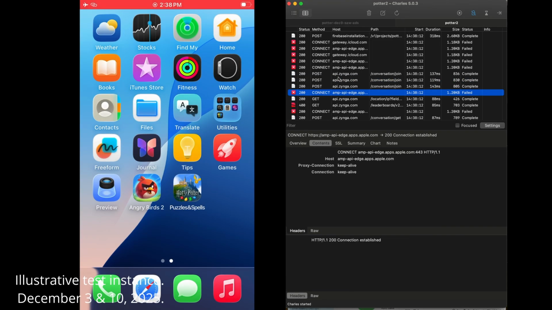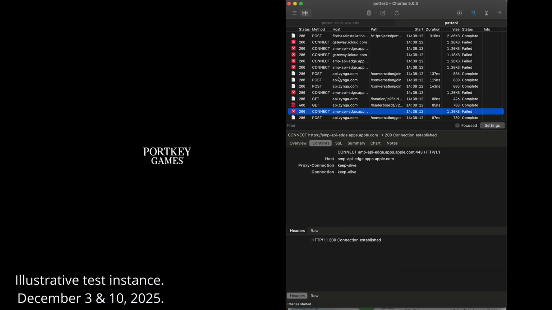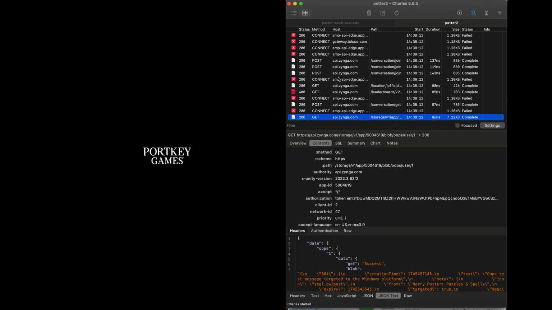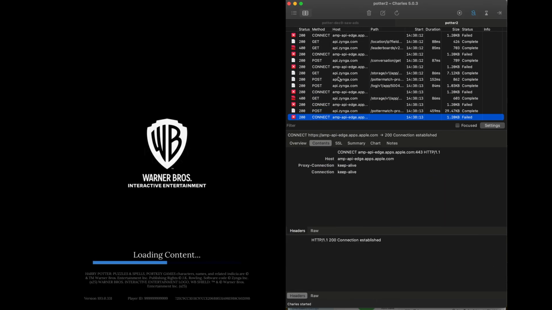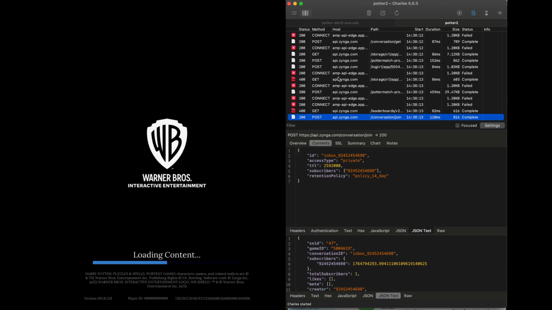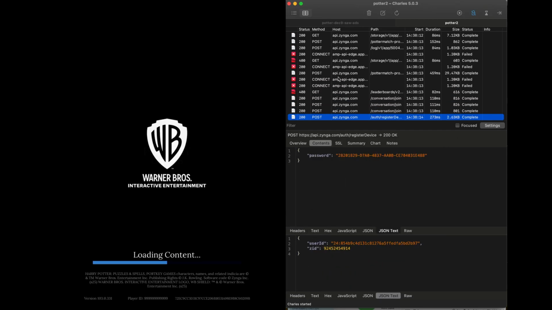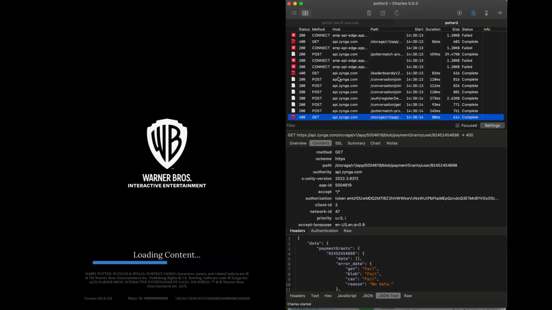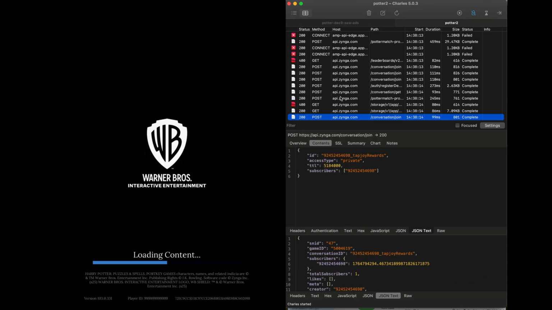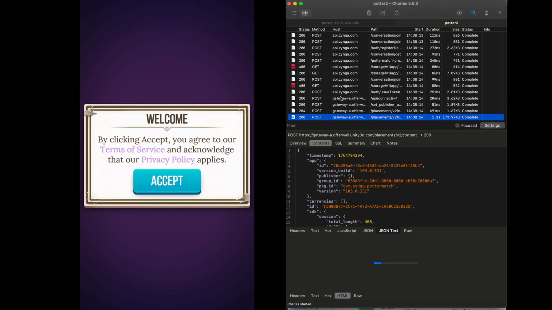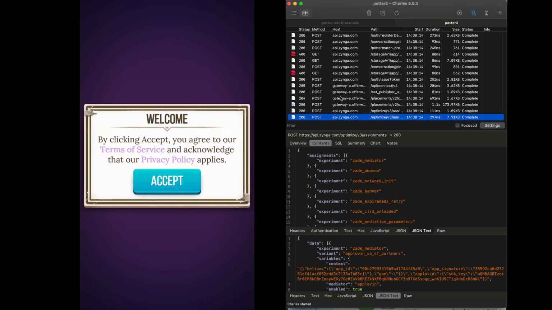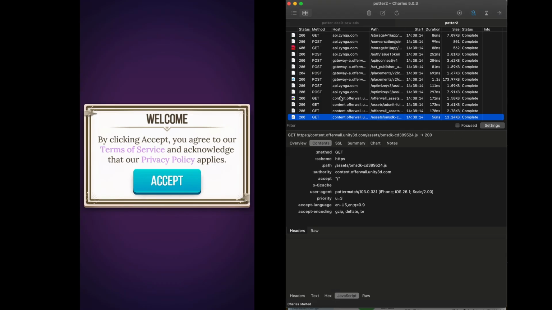Pixalate's traffic analysis of the Harry Potter Puzzles and Spells app from the Apple App Store, developed by Zynga, reveals a children's privacy compliance risk. The test was conducted on an iPhone running iOS 26.1, explicitly configured as a child's device via Apple's device profile settings. According to a manual review from Pixalate's Trust and Safety Advisory Board, the app is likely child-directed. There was no age gate and no verifiable parental consent observed prior to being served advertisements.